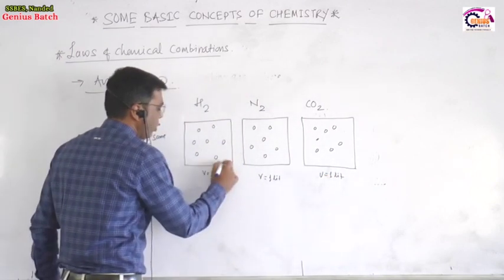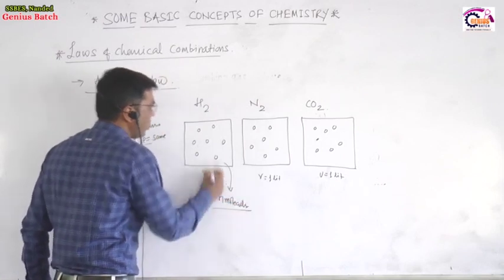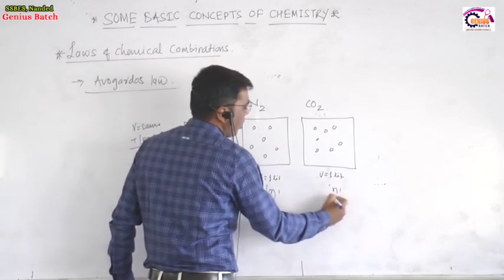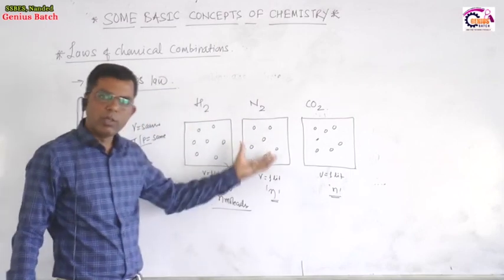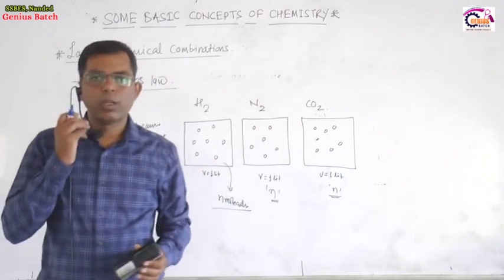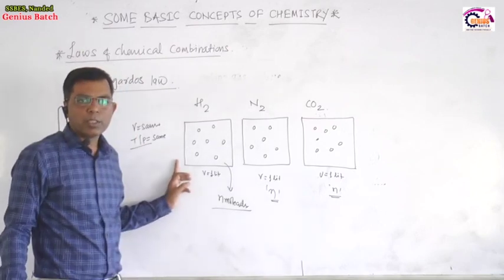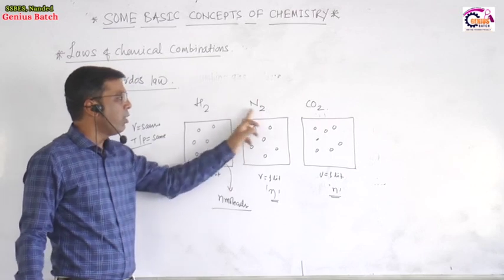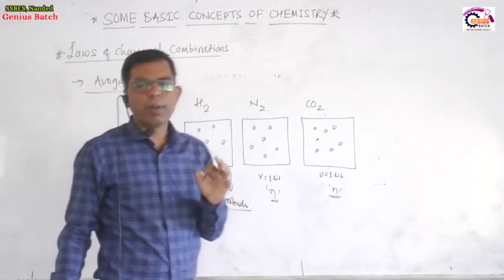Suppose there are n molecules in 1 liter of hydrogen, then there are n molecules of nitrogen and the same number of molecules of carbon dioxide. If hydrogen contains 1000 molecules, nitrogen will also contain 1000 molecules, and carbon dioxide will also contain 1000 molecules. The condition is that volume, temperature and pressure must be the same. Under similar conditions of temperature and pressure, different gases having the same volume possess the same number of particles.